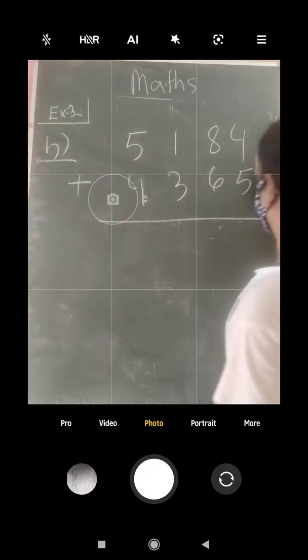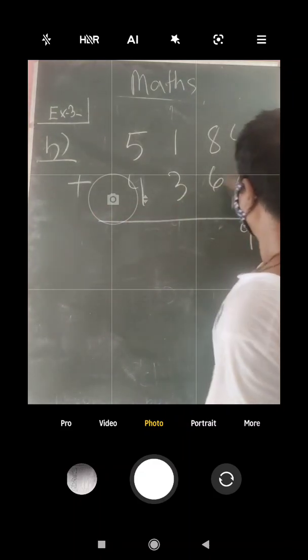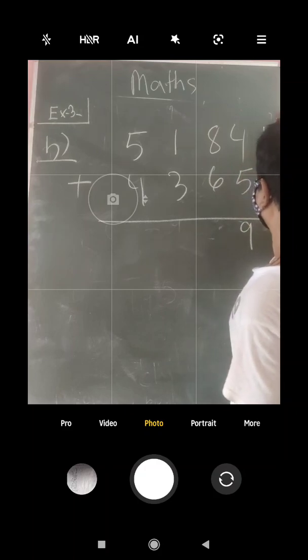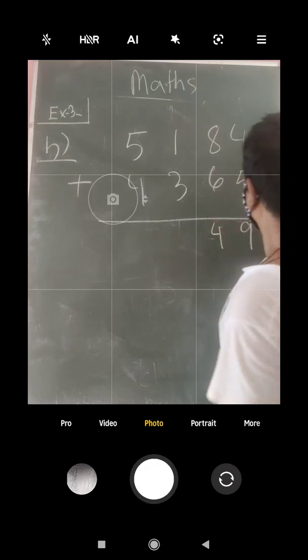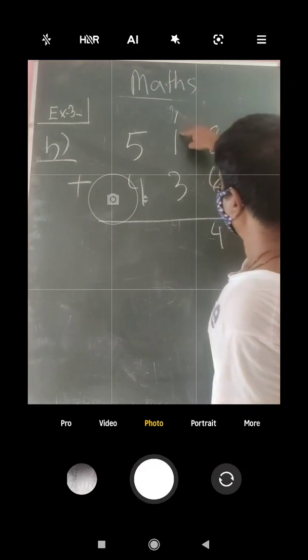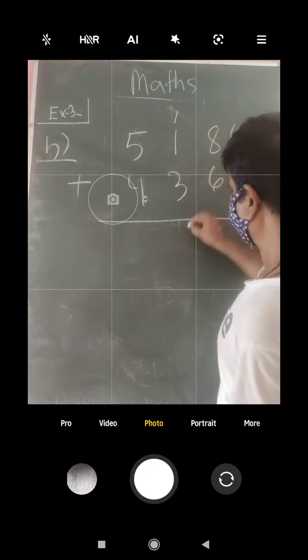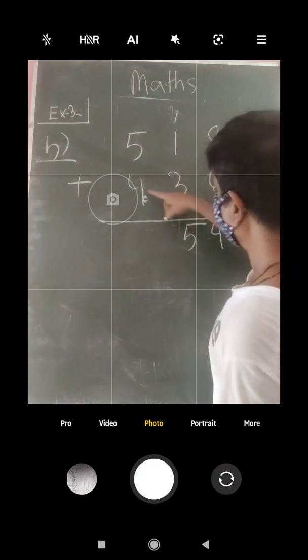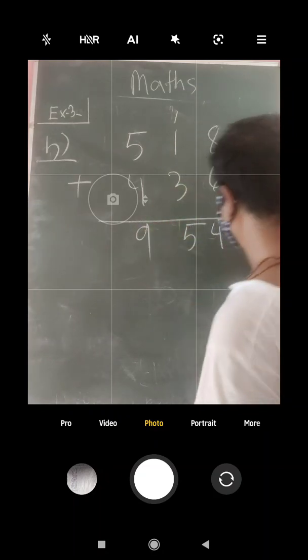So now 5 plus 4 is equals 9. 8 plus 6 is equals 14. So this 4 will come here. This 1 will come here. So 1 plus 1 is equals 2. 2 plus 3 is equals 5. Now 4 plus 5 is equals 9. So this is all. This is also very simple.